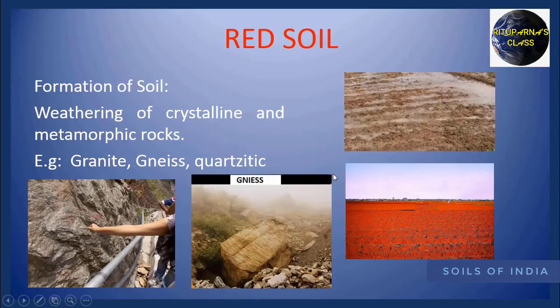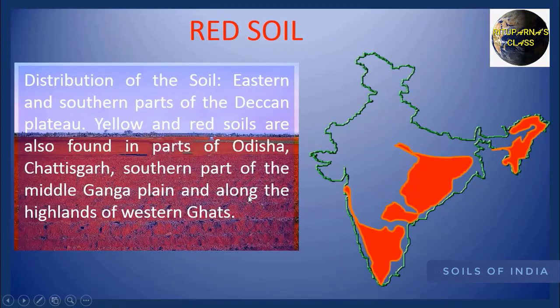Now we are going to discuss the formation of red soil. Red soil is formed due to the weathering of crystalline and metamorphic rocks. For example, we can take granite, gneiss, quartzite. Those rocks are very old rocks. Now we are going to see the distribution of red soil.